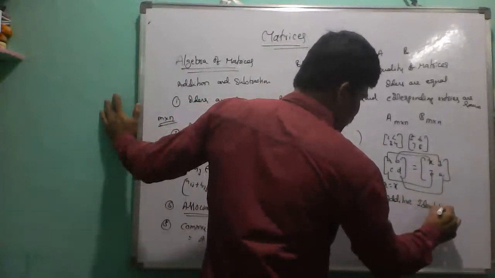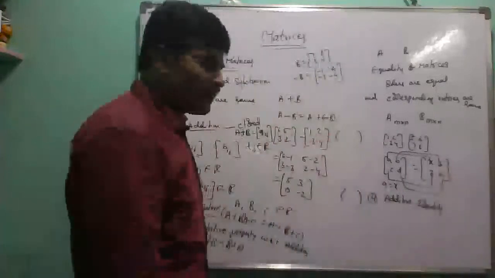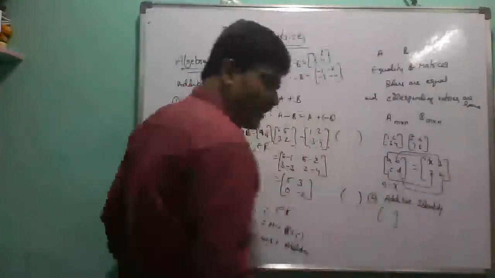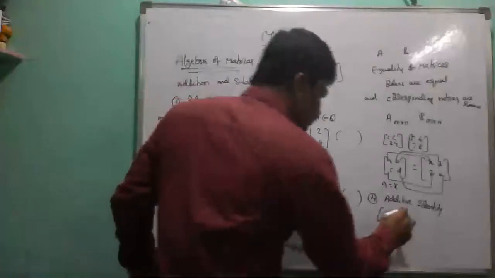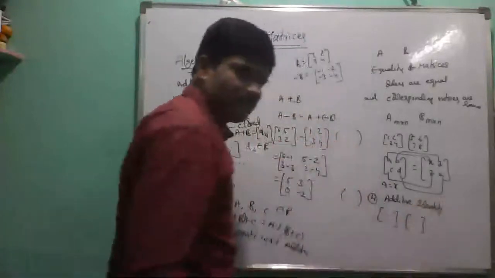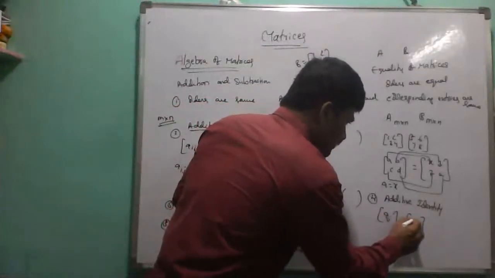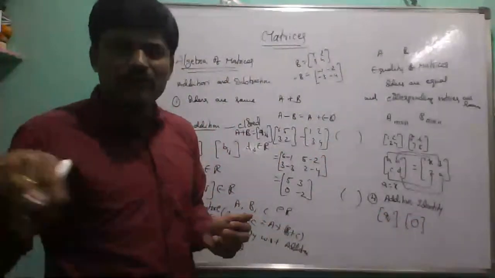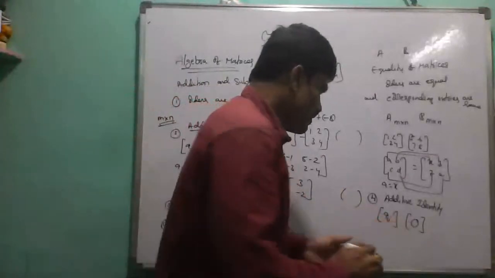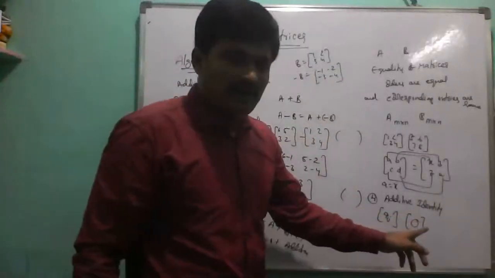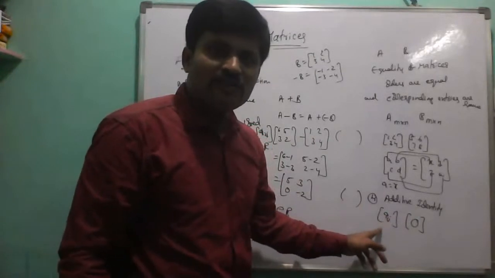First we take additive identity. Additive identity means first we take one matrix A_ij and one null matrix. Generally the null matrix is denoted by O. Here the null matrix O is also of the same order as the non-zero matrix.